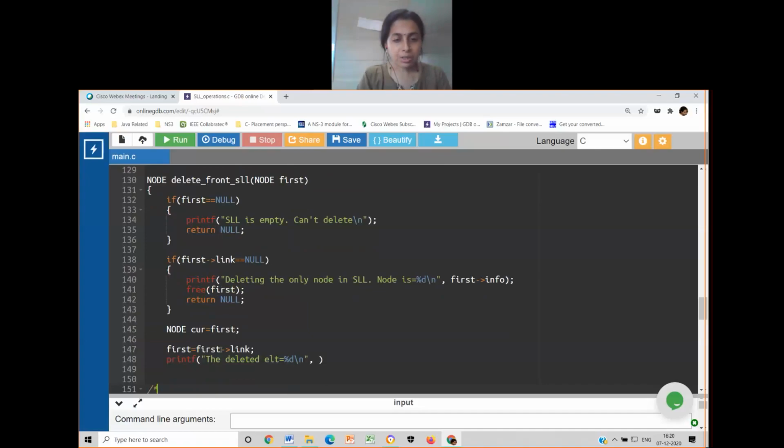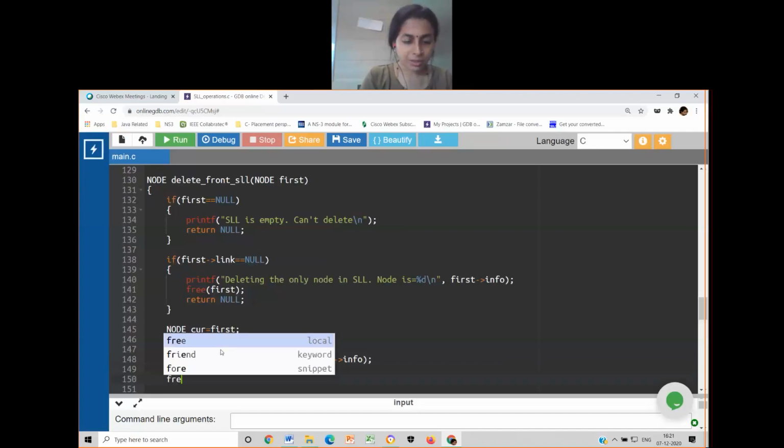What should I write? Which element getting deleted? Am I deleting current or am I deleting first? What is that I'm deleting? Current. Okay, Shreya, yeah, it is current. So I will write current arrow info is the element to be deleted. Then I'll write free of current.